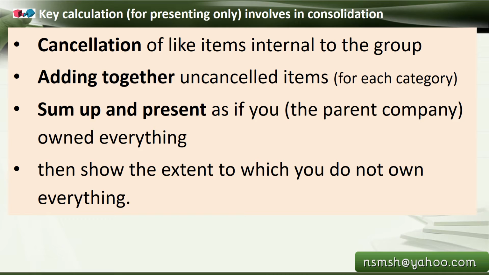And then sum up and present as if the parent company owned everything, the group of all the properties owned under the parent's name, the group of companies' name. So that is important, as if you own everything. However, then show the extent to which you do not own everything. That means the non-controlling interest parts are also clearly to be mentioned in the same statement as part of the full disclosure norms. Okay.